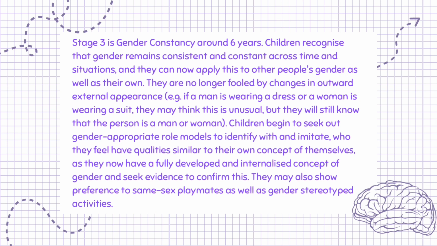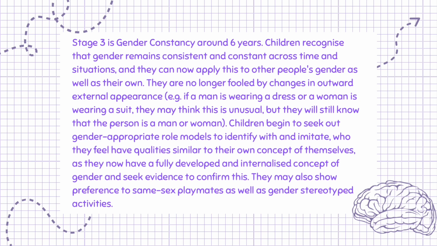Stage 3 is gender constancy, around 6 years. Children recognize that gender remains consistent and constant across time and situations, and they can now apply this to other people's gender as well as their own. They are no longer fooled by changes in outward external appearance, e.g., if a man is wearing a dress or a woman is wearing a suit, they may think this is unusual, but they will still know that the person is a man or woman.